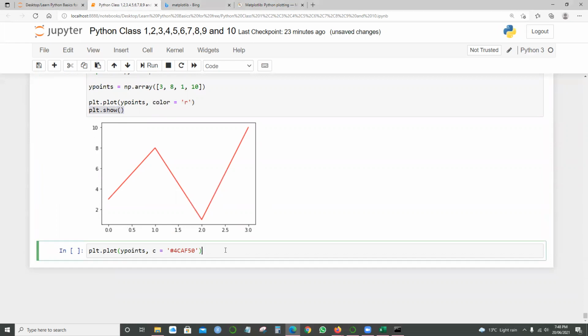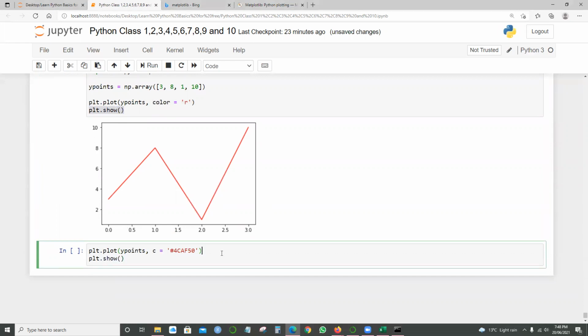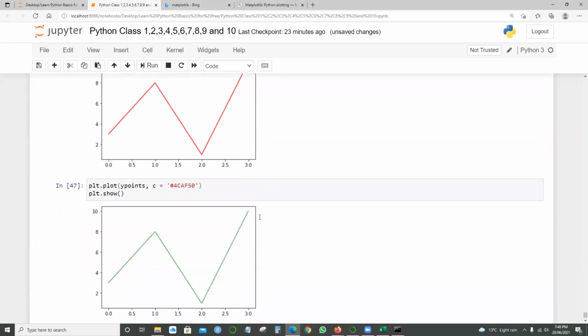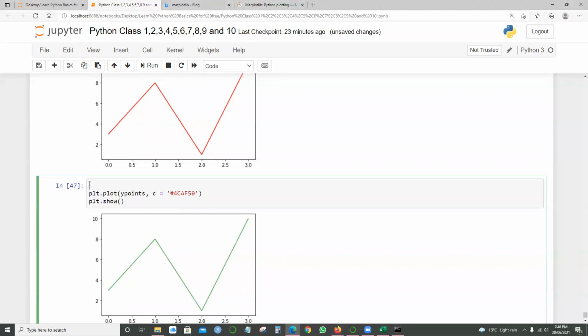If I give the same thing, it should bring up color coding, like green. So it's a plot with a beautiful green line, and this command gives the green color.